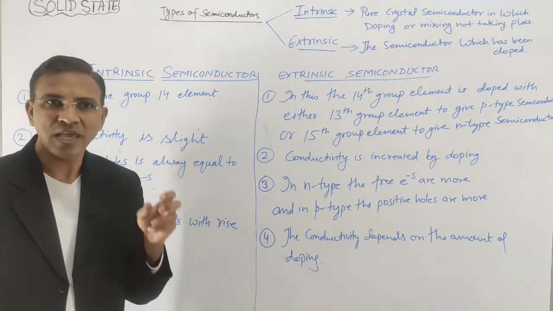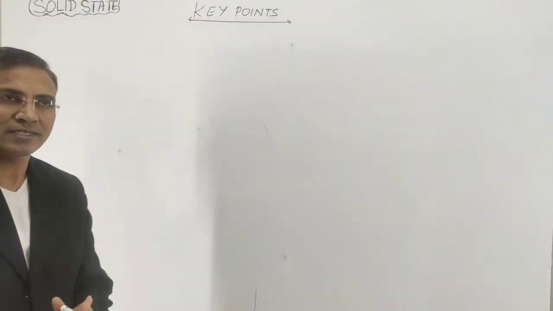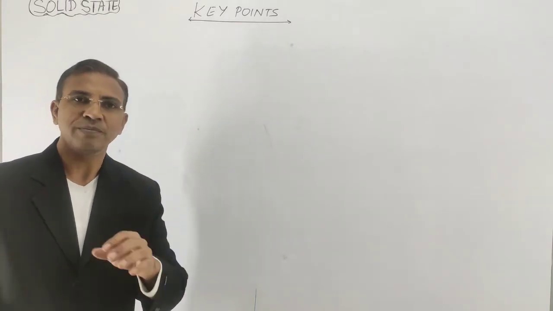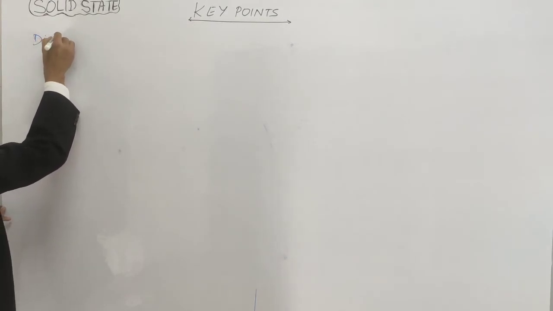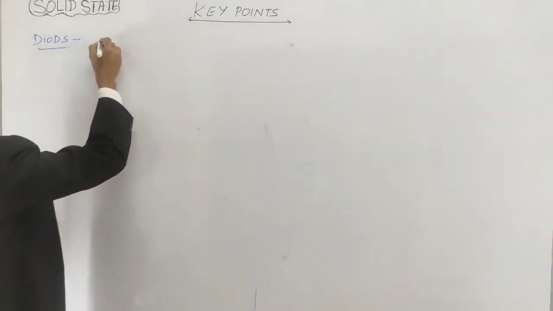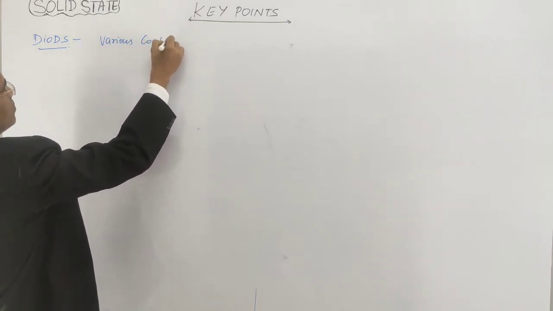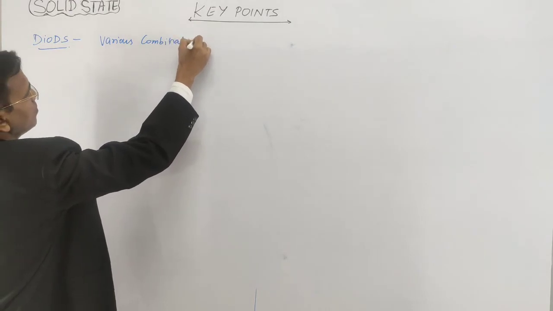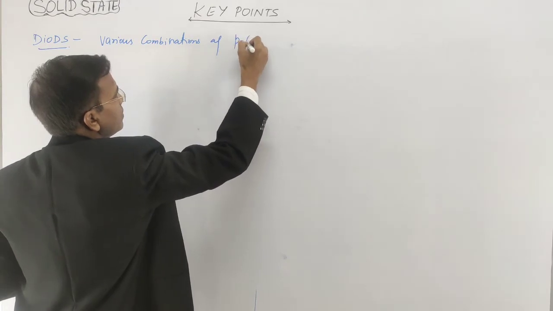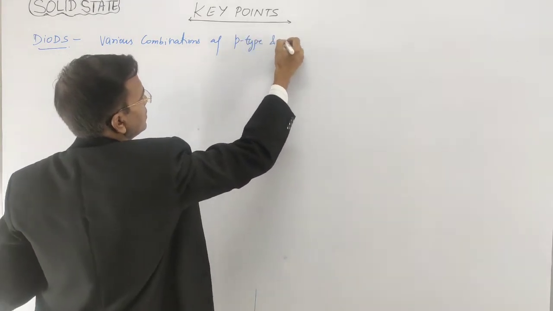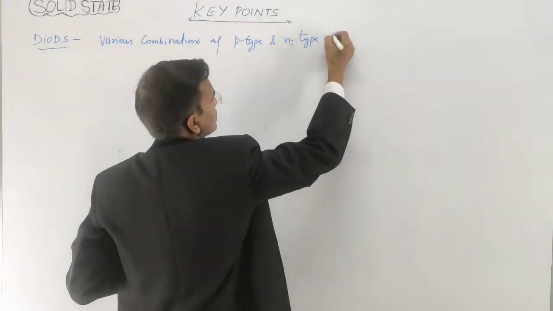Now move to some key points. First is diode. Actually a diode is the combination of p-type and n-type semiconductors, right? So diodes are various combinations of p-type and n-type semiconductors.